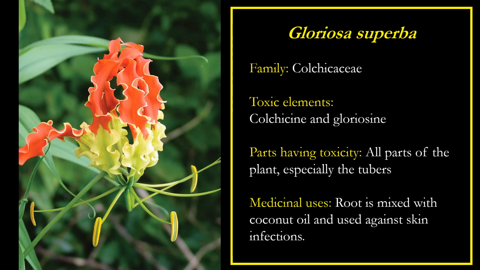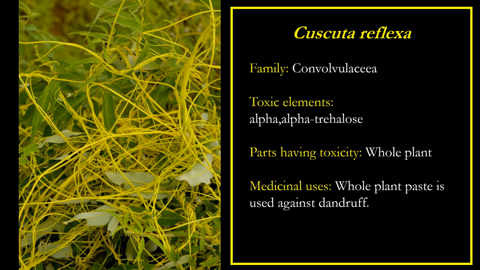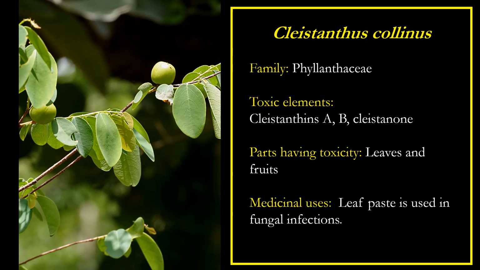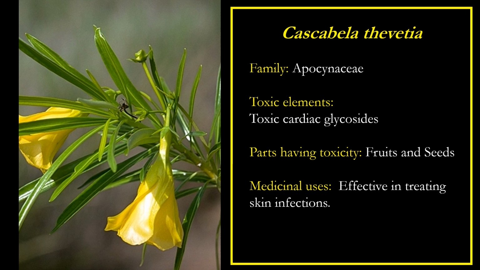Gloriosa superba, parts having toxicity: all parts of the plant, especially the tubers, and the root is mixed with coconut oil and used against skin infection. Cuscuta reflexa, part having toxicity: whole plant. Medicinal usage: whole plant paste is used against dandruff. Clistanthus collinus, parts having toxicity: leaves and fruit. Medicinal usage: leaf paste is used in fungal infection. Cassytha filiformis, fruits and seeds, effective in treating skin infection.